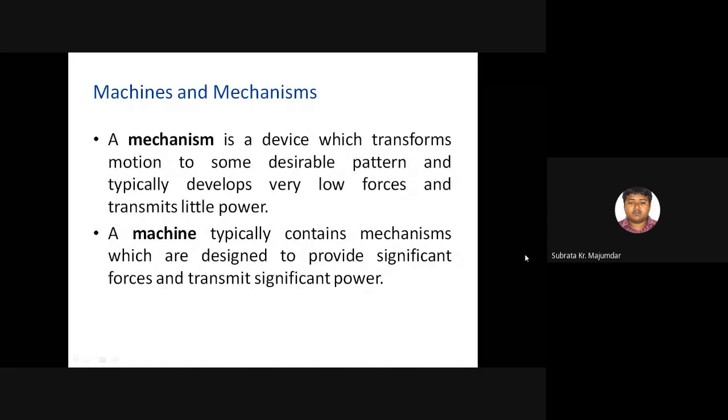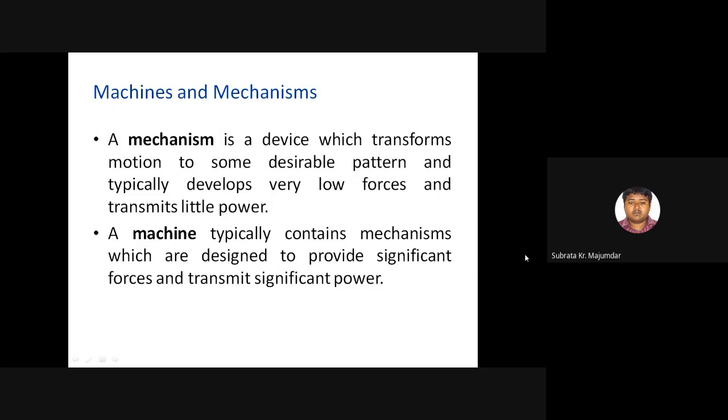Sometimes we are using rotational motion. If we observe the chuck, it has rotational motion. If we observe the tool post, it has translatory motion. If we observe the feed mechanism, there are different types of motions.